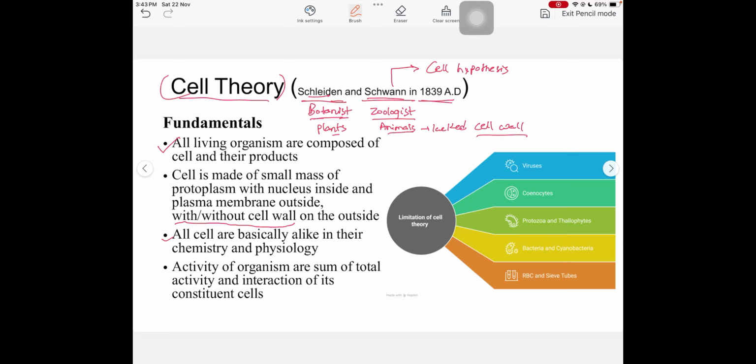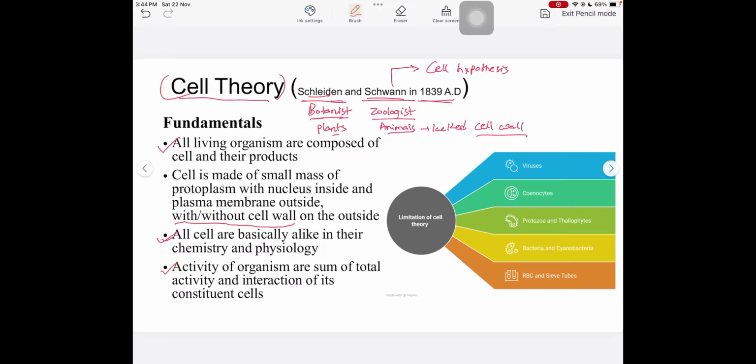Means if you zoom into the cell, you see the protoplasm, and inside that there is a cytoplasm. Cytoplasm has the same pH. The mitochondria of all these cells perform the same basic function. The ribosome also has the same function in all these types of cells. And from there he proposed that basically all the cells are alike, no matter if it is a cell from the blood or from the intestine or from the liver or kidney. All the cells, when you zoom in, you see similar structures and also similar types of functions in them. And from here he proposed this third point, all cells are basically alike in their chemistry and physiology.